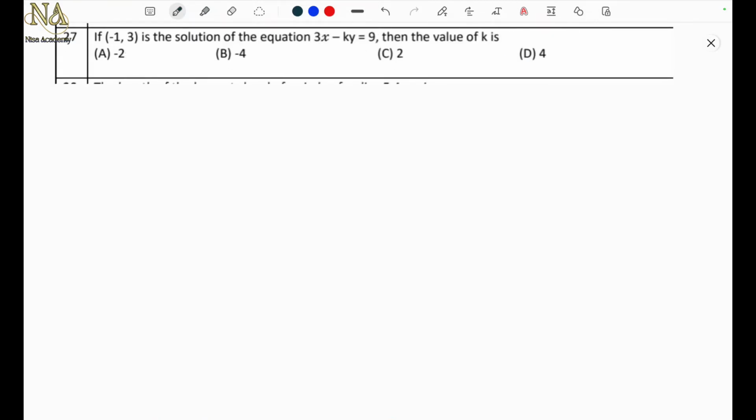Question number 27. If minus 1, 3 is the solution of the equation 3x minus ky equal to 9, then the value of k is. So minus 1, 3 is the solution, means minus 1, 3 satisfies the equation, right? So x is minus 1 here and y is 3. So 3 into x is what? Minus 1, k into 3 equal to 9.